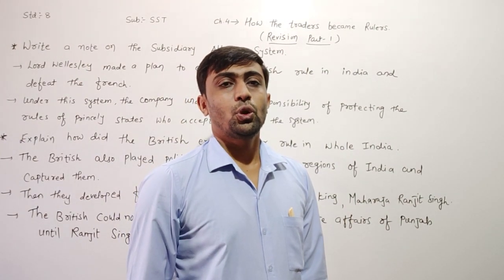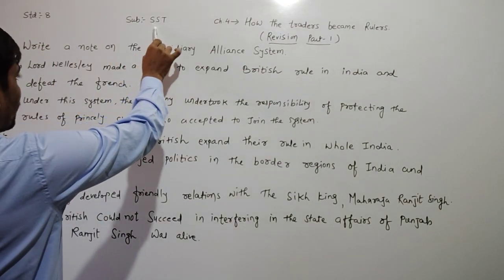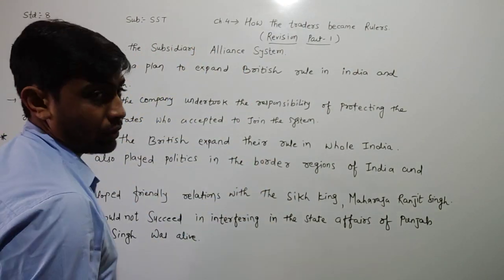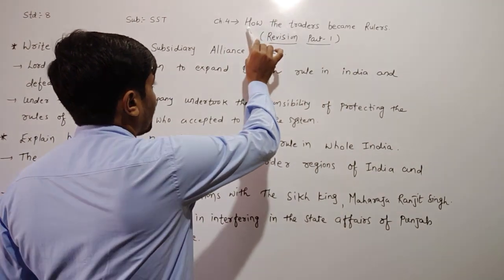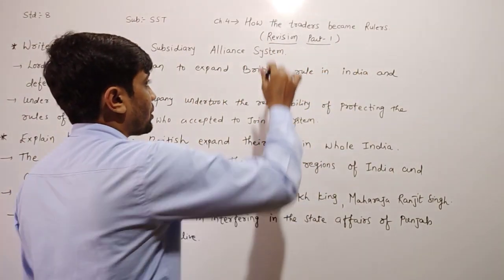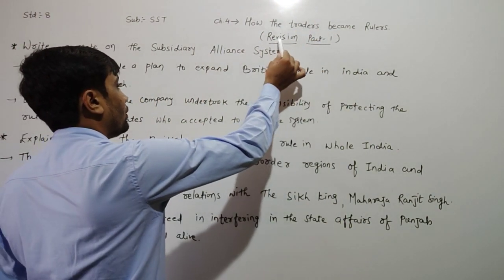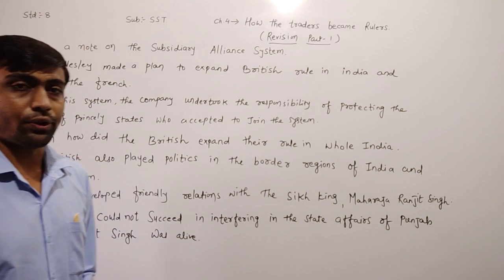Dear children, today we have to learn in standard 8 subject social science chapter number 4. The name of the chapter is, dear children, how the trader became the ruler. What is the name of the chapter? How the trader became the ruler. And dear children, we learn the revision part 1.